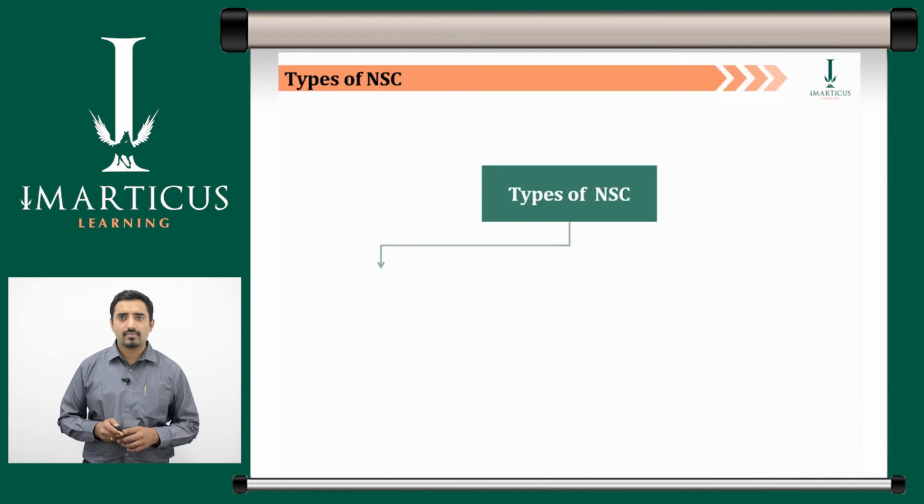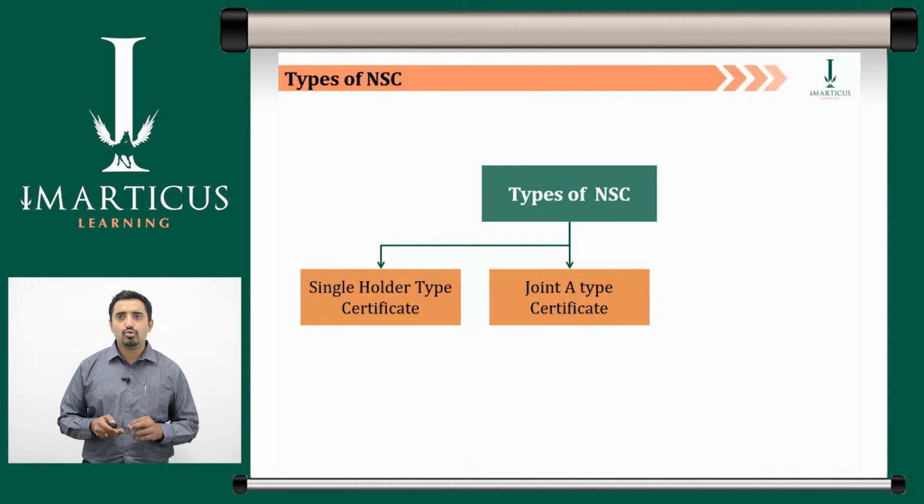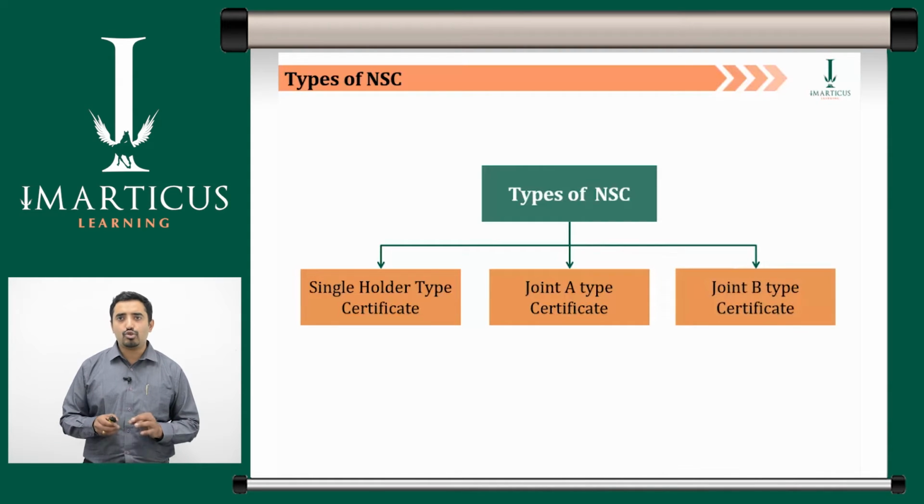First is single holder type of NSC, which is issued to the holder himself on behalf of the minor. The second type is joint A type certificate that is issued jointly to two adults payable to both the holders jointly. And lastly, joint B type certificate which is issued jointly to two adults payable to either of the holders.